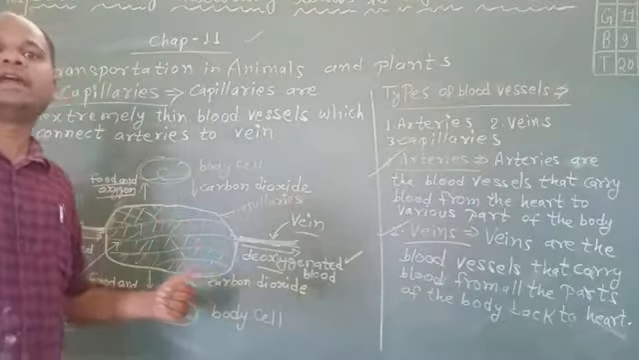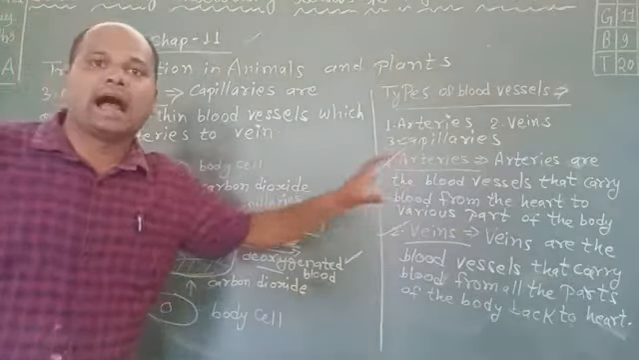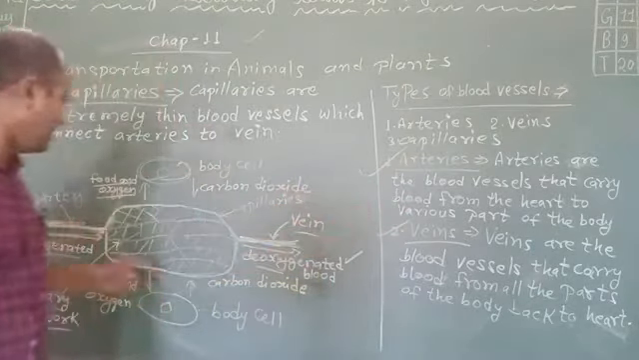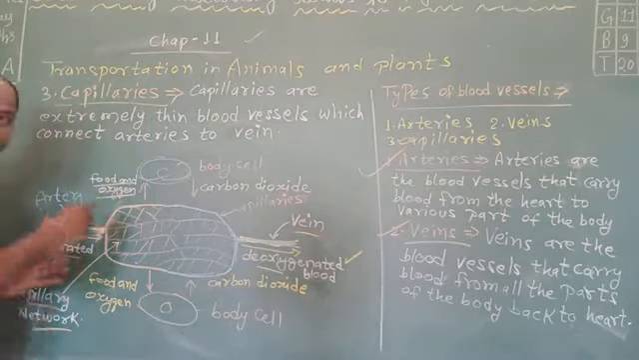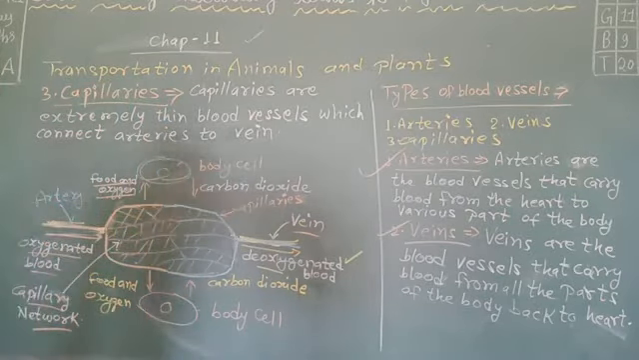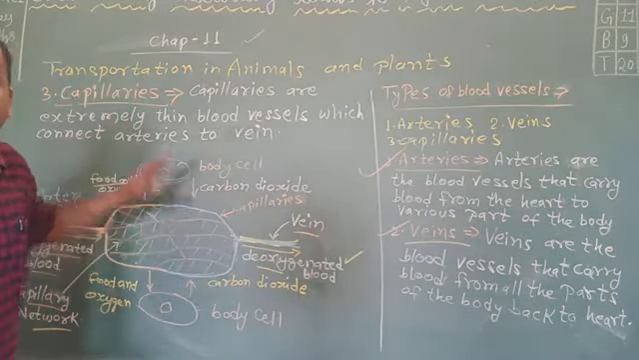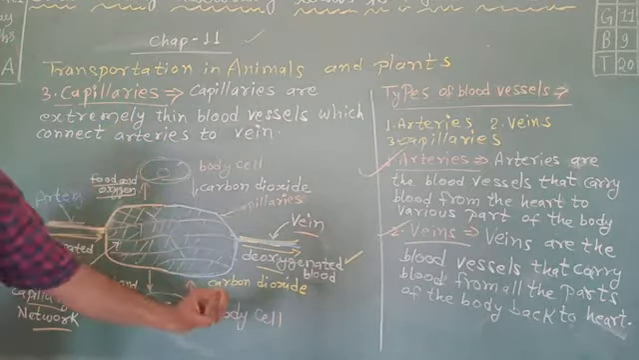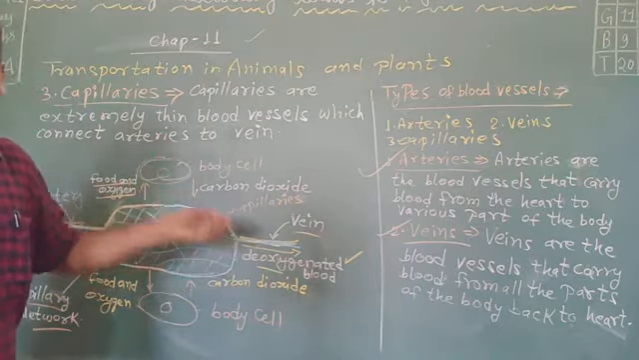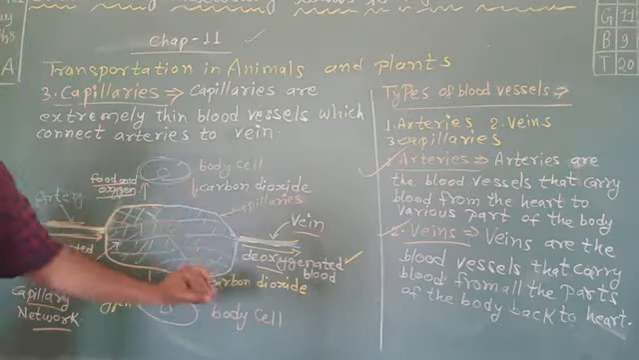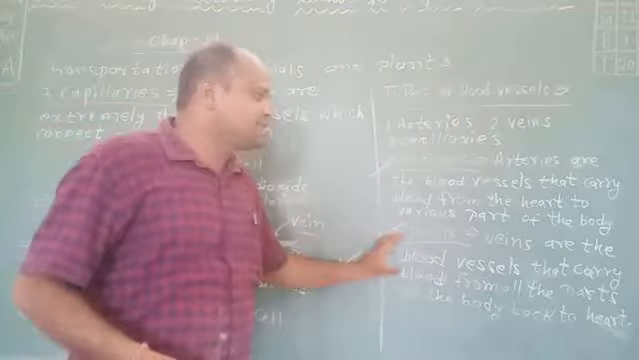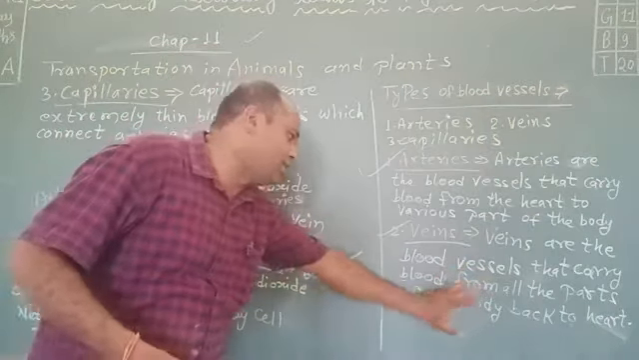Students, all arteries carry oxygen rich blood. The arteries have thick and muscular walls because the blood flow is rapid and at high pressure. Is that clear? And veins are the blood vessels that carry blood from all parts of the body back to the heart.